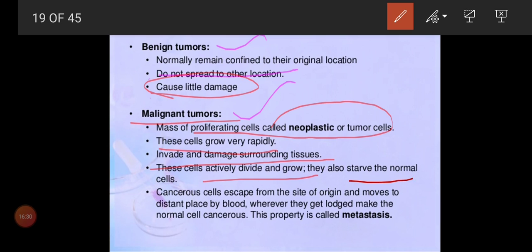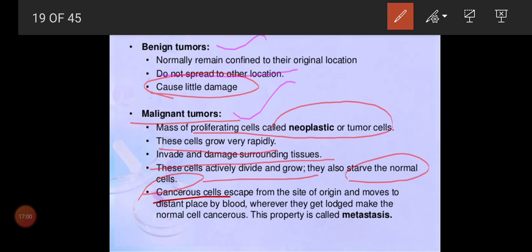Cancer cells also starve the normal cells. If a cancer is continuously growing, automatically it needs more vitamins, minerals and ions. Everything it will get from the neighboring cells, so the neighboring cells start to lose their condition. That is what we call starving the normal cells. The normal cells won't get enough nutrition, because there is a competition between normal cells and cancerous cells to share the nutrition.